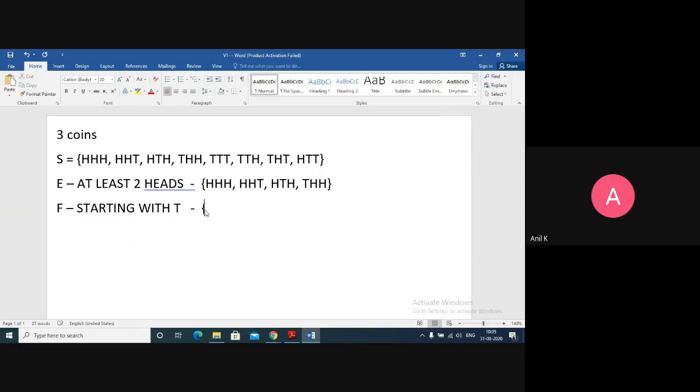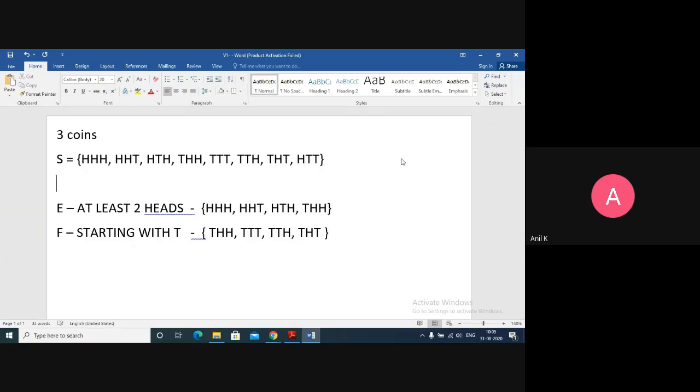If I go for the sample space of F, it is all the outcomes which start with T. So I think all these 4 will come starting with T. That means the first toss should give you a tail. Now the probability of each individual item: the probability of HHH is going to be 1 upon 8. Like this, any single item has probability 1 upon 8.